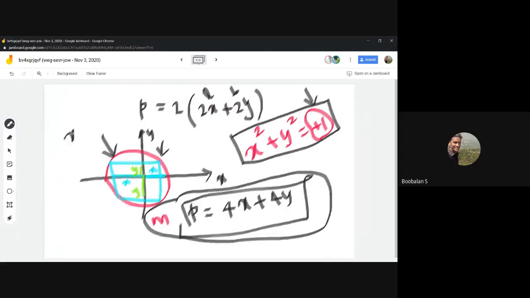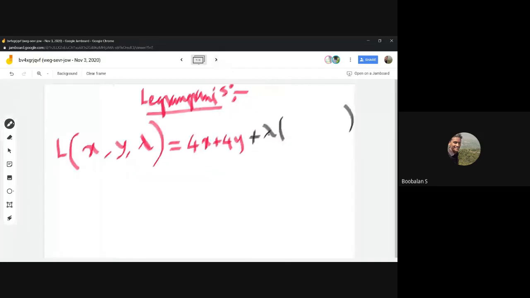For the constraint, x square plus y square equal to 1, I'm going to bring this to the left side of the equal sign, and it becomes x square plus y square minus 1 equal to 0. That should be multiplied with my lambda constraint, right? Now x square plus y square minus 1 equal to 0. This is the total function. This is the lengthy function, right?